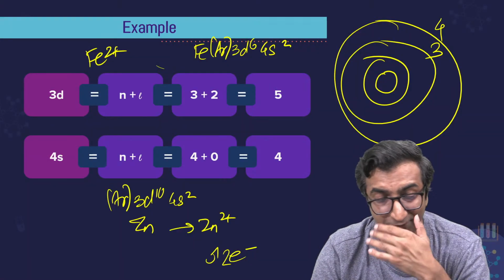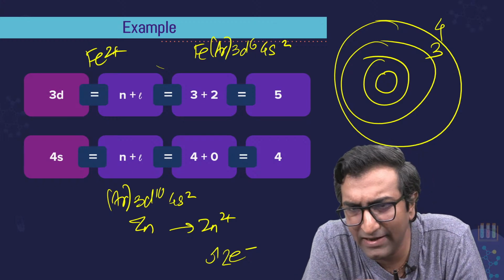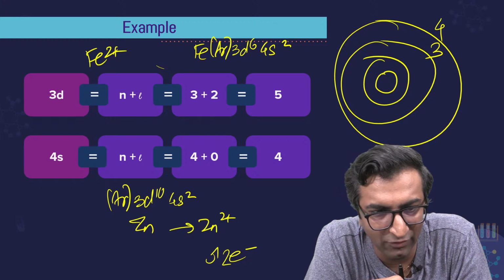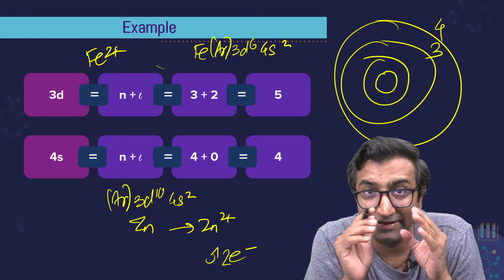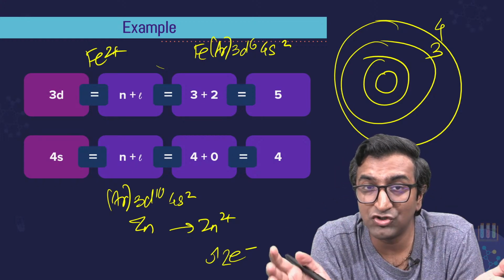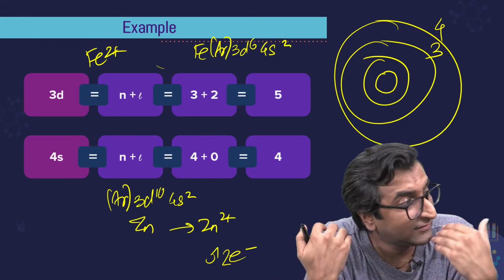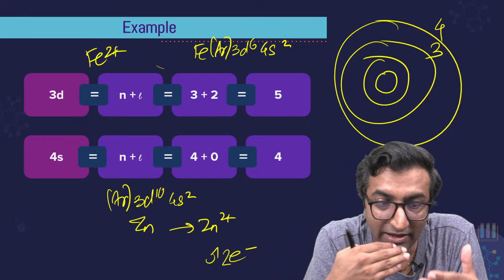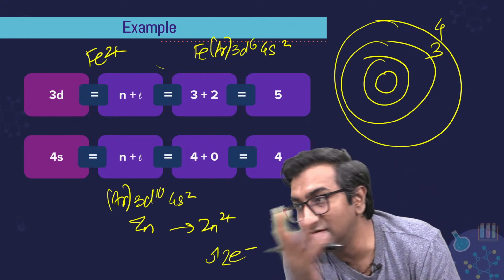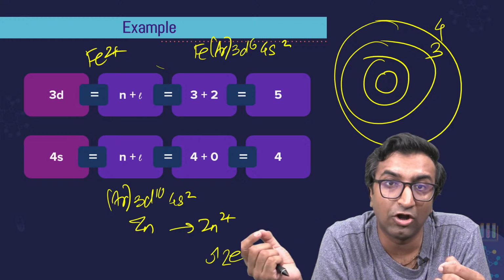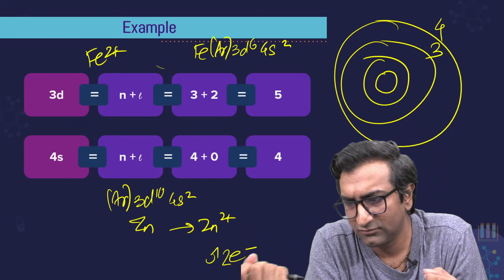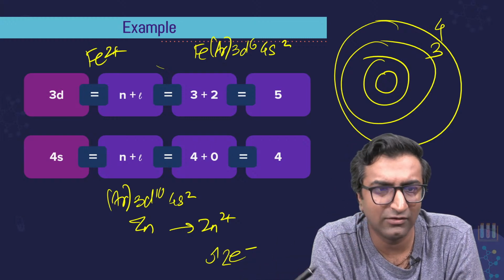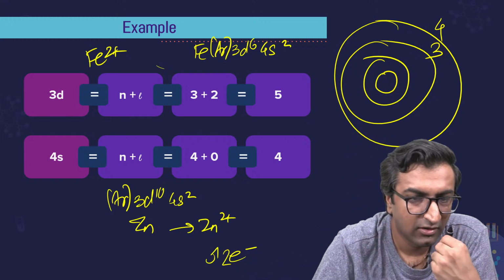Okay, 4s comes out first. Absolutely right. Why does 4s come out first? It comes out first because the outermost shell is still 4s. It does not matter whose energy is higher or lower. When you're removing electrons, while you're filling, sure. But when you're removing electrons, it will go from 4s. The outer electron is still 4s. That's it. Okay? All right.